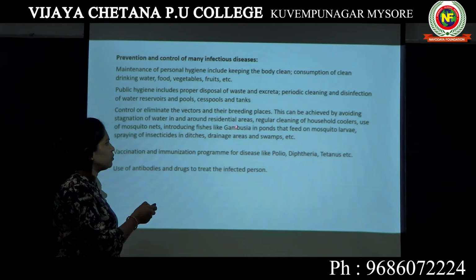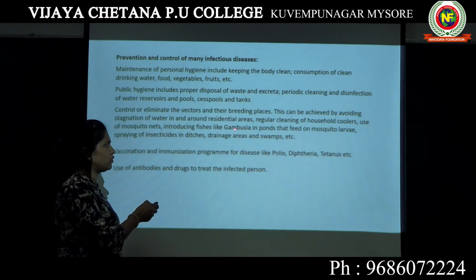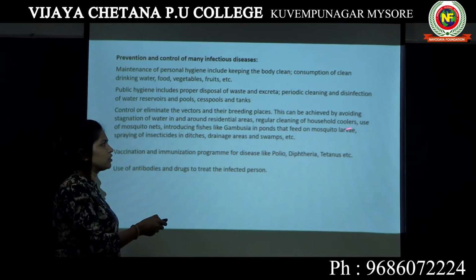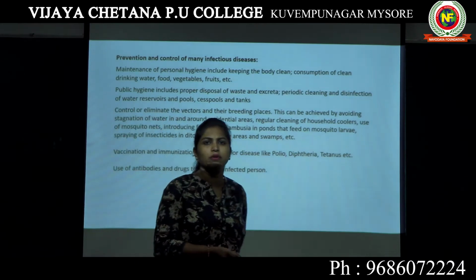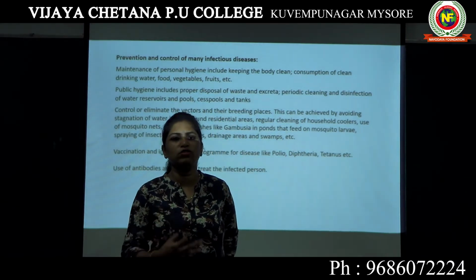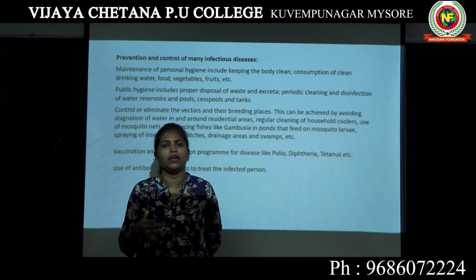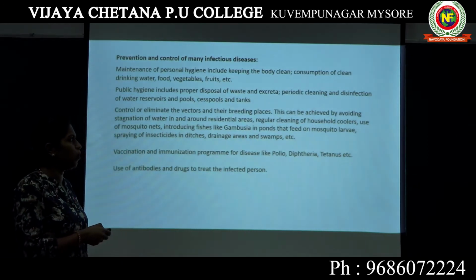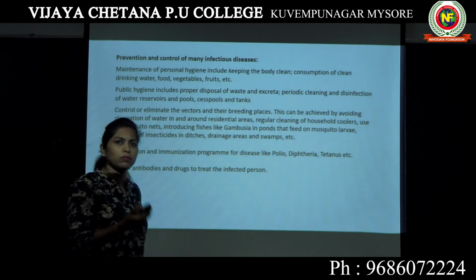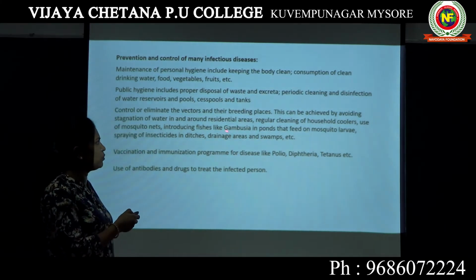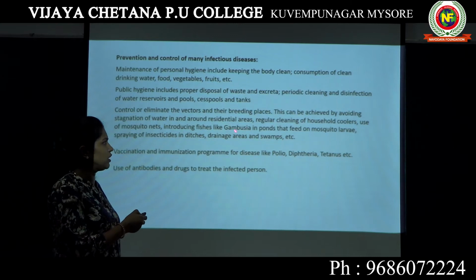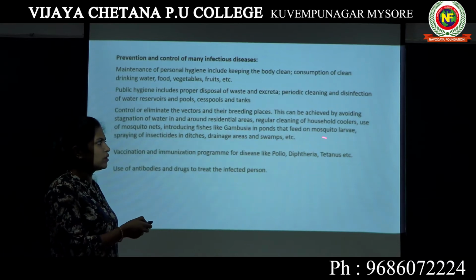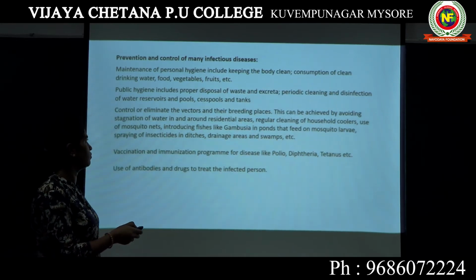There is a fish called Gambusia. If you introduce this fish in ponds, they will start eating the mosquito larvae. Okay, imagine there is a pond where too many mosquitoes have made that pond a breeding place. They are laying eggs in the particular pond. If you are not able to control it, you introduce fish like Gambusia. What this fish does is start eating the mosquito larvae. So the number of mosquitoes will reduce.